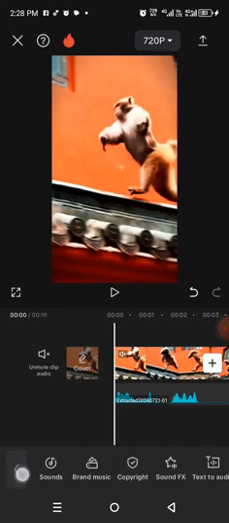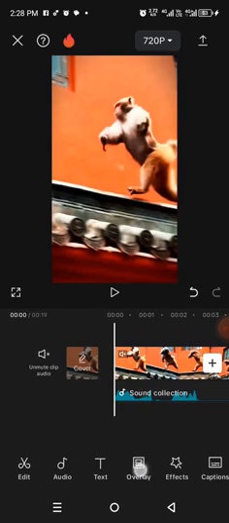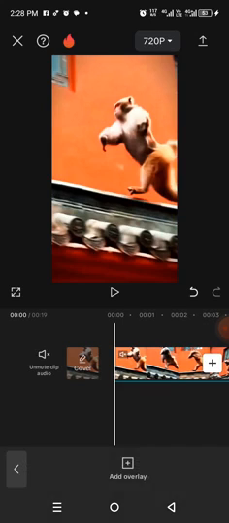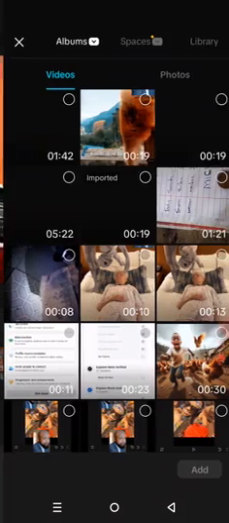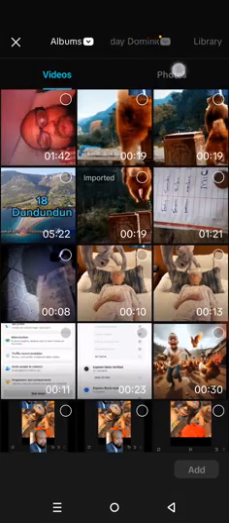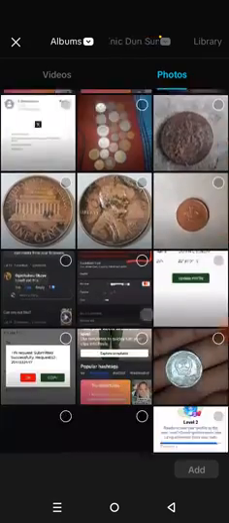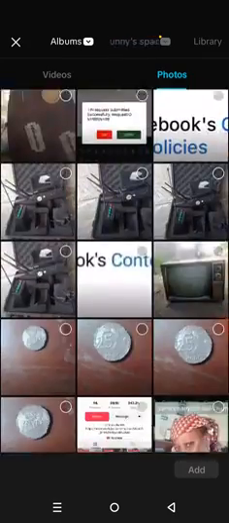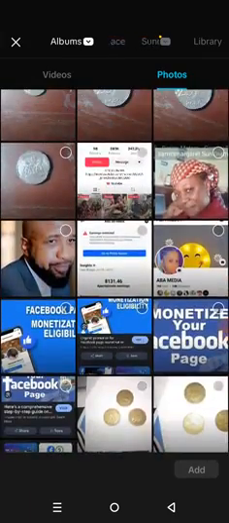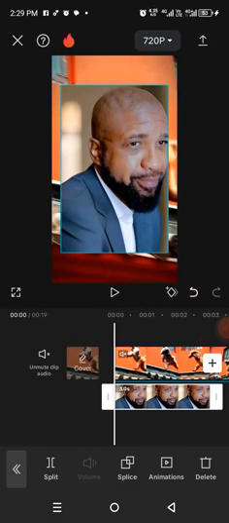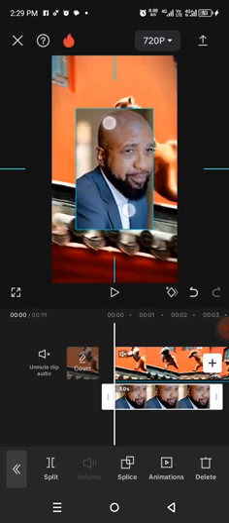Tap here, then you use this overlay. Overlay is to put your picture on this very content. Tap on overlay, add overlay. You are just trying to make a difference from the original content so that it will become your own. You won't have copyright problem. I'm adding my image. I will adjust it.